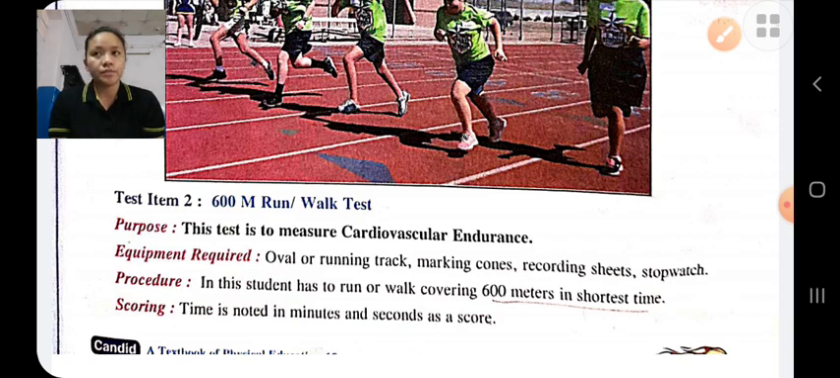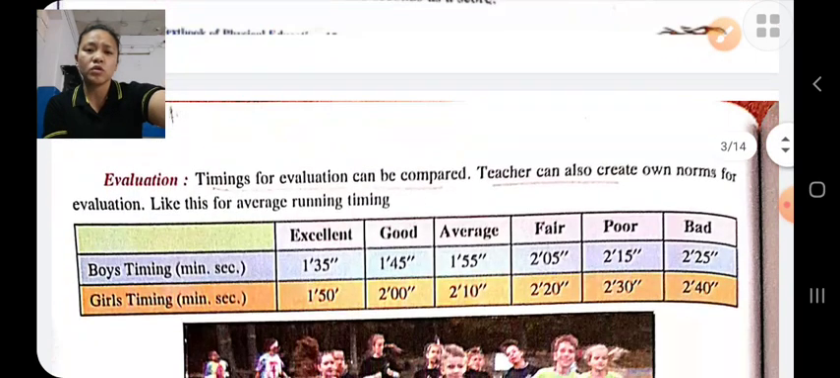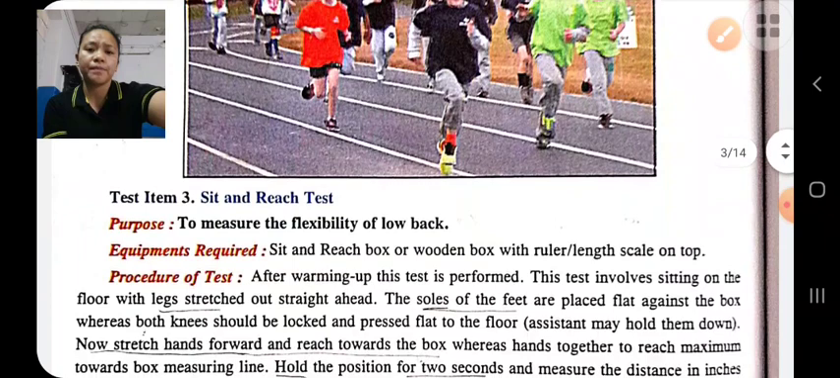And the procedure in this test item, the child has to run or walk 600 meters at maximum speed. Scoring, the time is recorded in minutes and seconds as the score. And for evaluation, the timing is compared with some standard norms, or the teachers make their own norms for the evaluation.